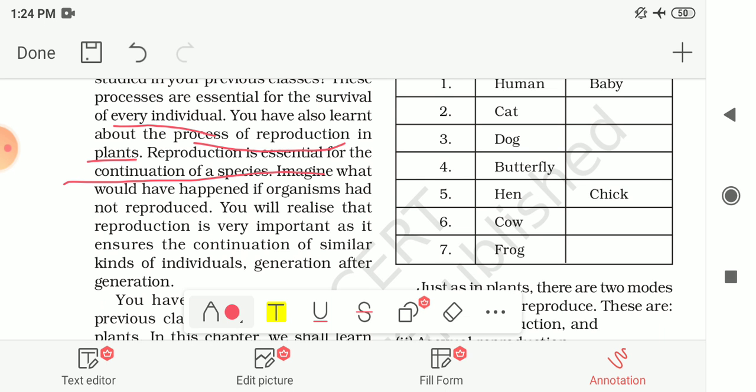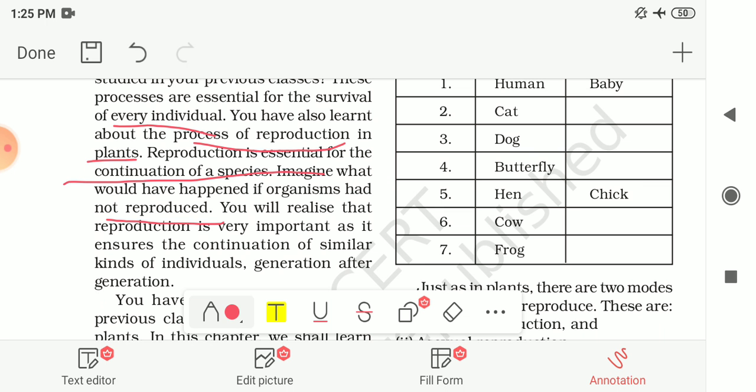Imagine what would have happened if organisms had not reproduced. If organisms do not reproduce, it may be possible that the time will come when there will not be any organism on the earth. If the reproduction process is not there, then there will be a time when no organism will exist on the earth. So for the continuation of the species, reproduction is necessary.